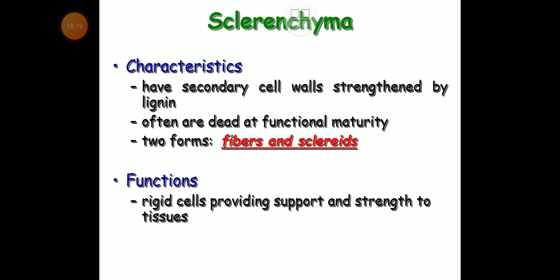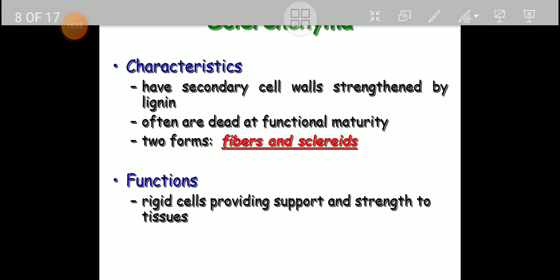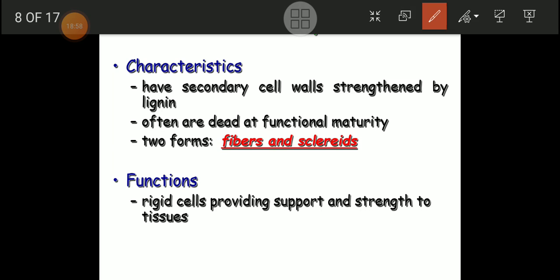Now, again, the most important third type of cell is the sclerenchyma. Students, today we have learned about the definition of cell, tissue, and types of cells. In types of cells, we have seen two most important: first, parenchyma, and another one, collenchyma. Now, the third type is the sclerenchyma type of tissue.